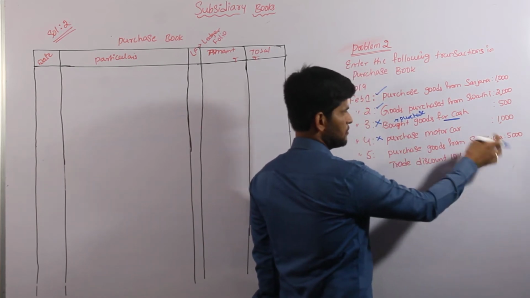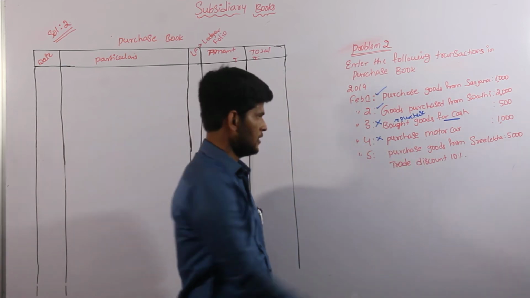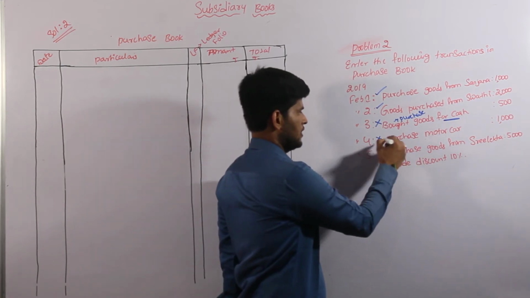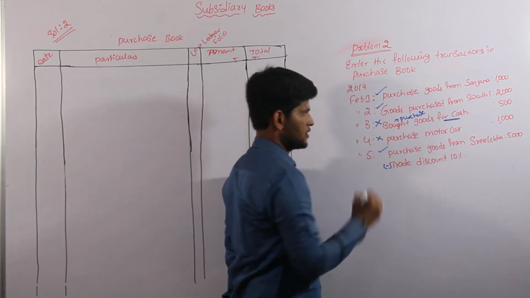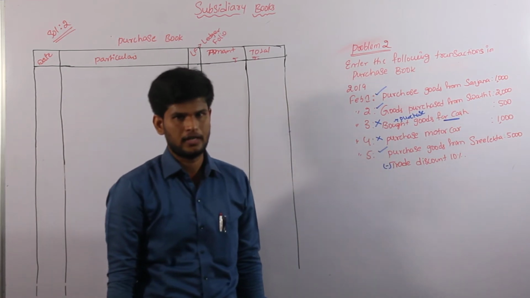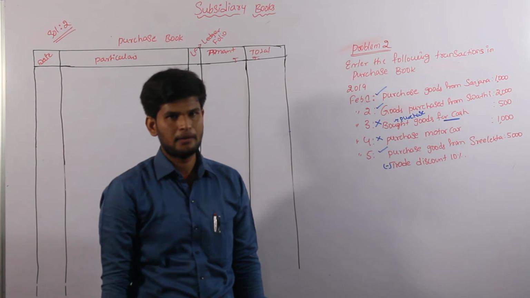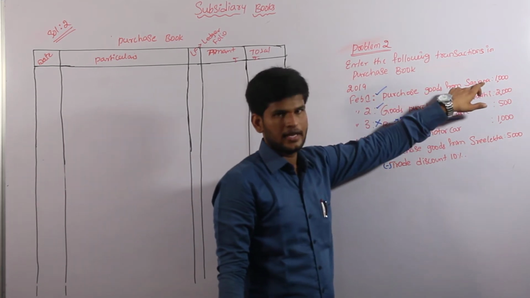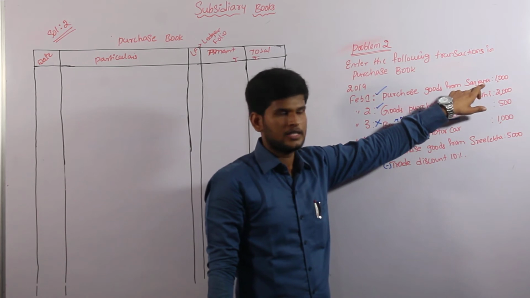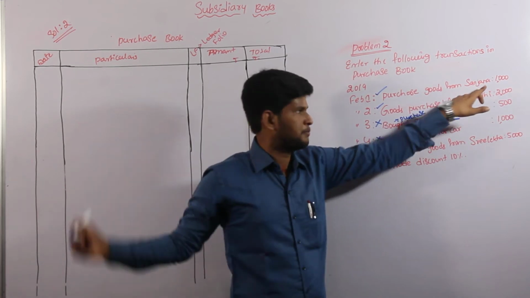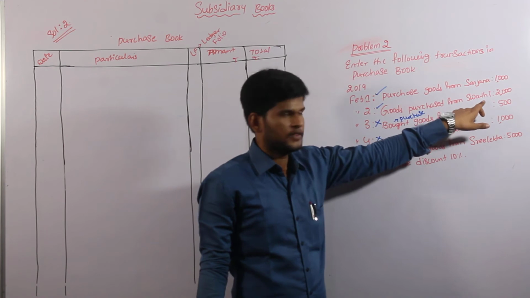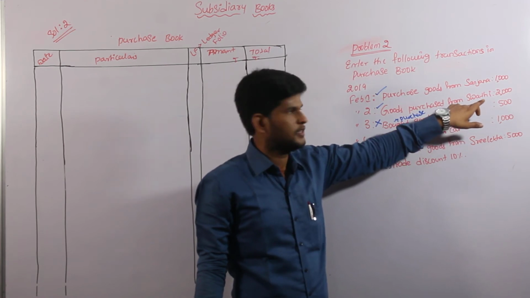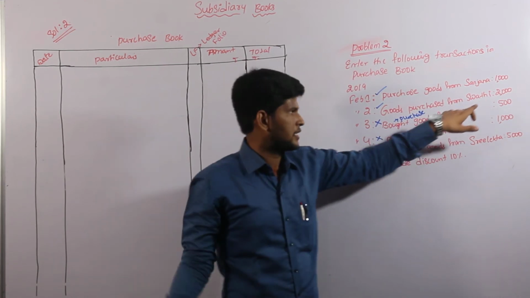Purchase goods from Sri Lanka. This is the name of the person, so we have to consider this, as well as subtract the trade discount from the total worth of 5,000. That's the most important. Once again I am repeating the problem. Purchase goods from Sanchay, the name of the person is there, so this converts into our purchase book. Goods purchased from Swati also has a name, so this also goes into our purchase book.